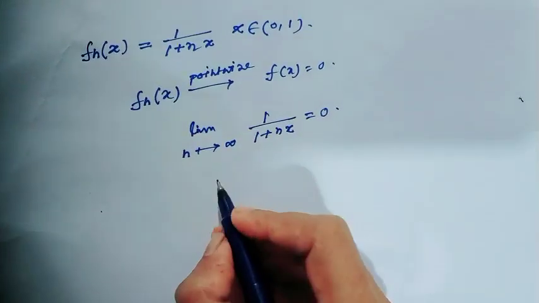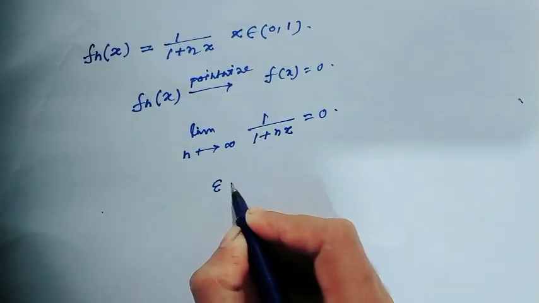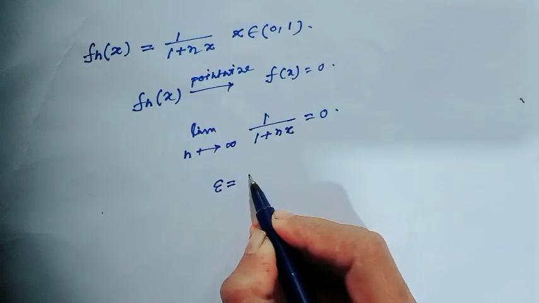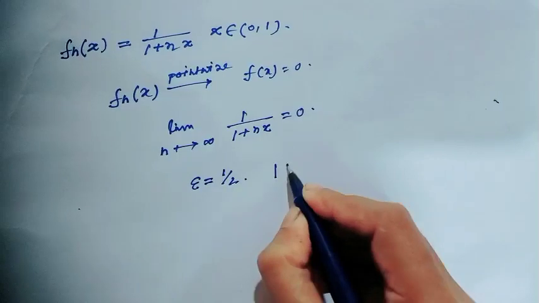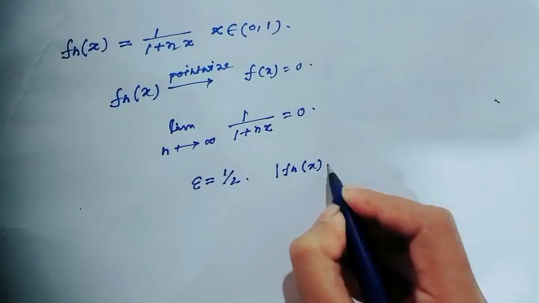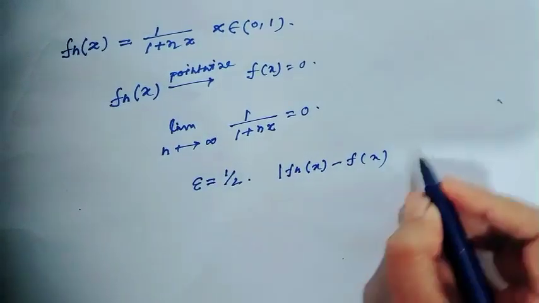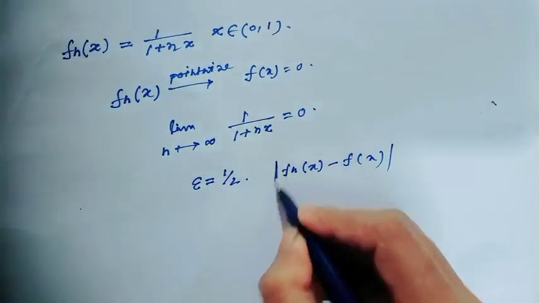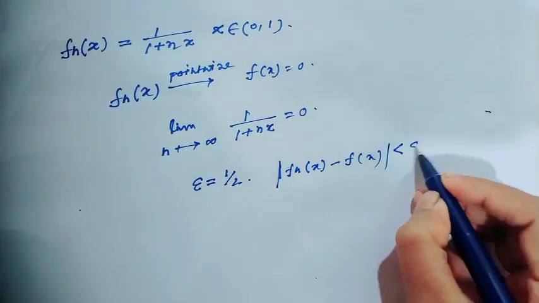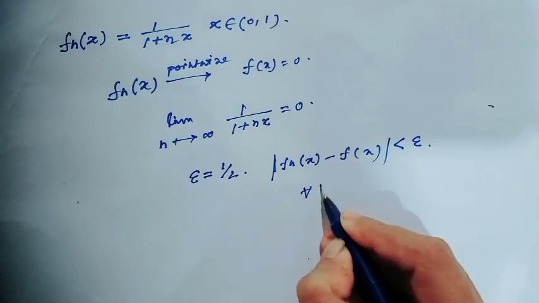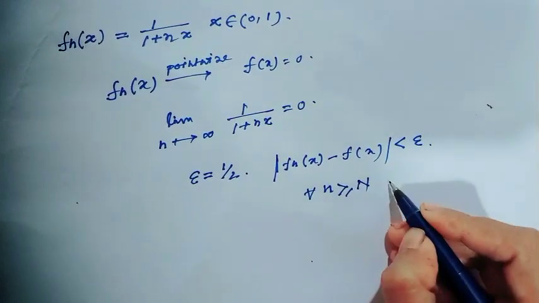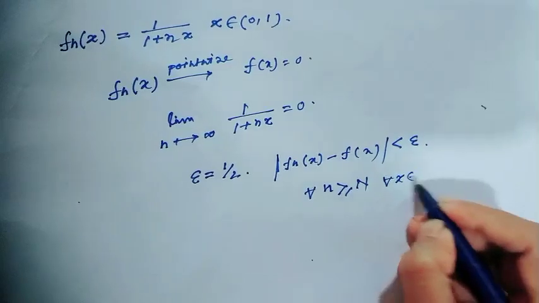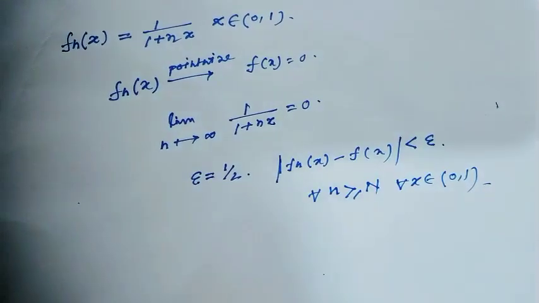For this, pick one particular epsilon; consider epsilon equal to half. Then the absolute value of f_n(x) minus f(x), obviously for uniform convergence, would be less than epsilon, and this is true for n greater than or equal to big N, and for all x belongs to the open interval (0, 1).